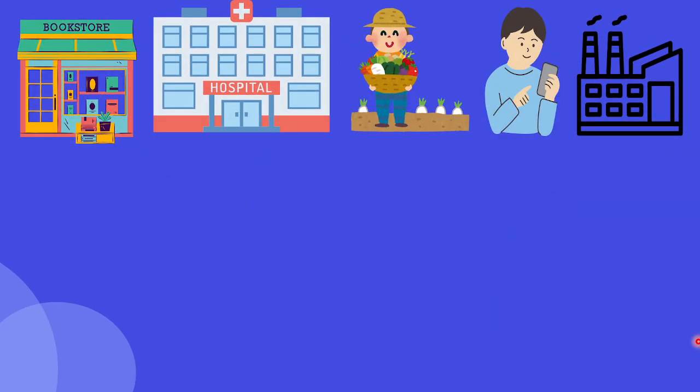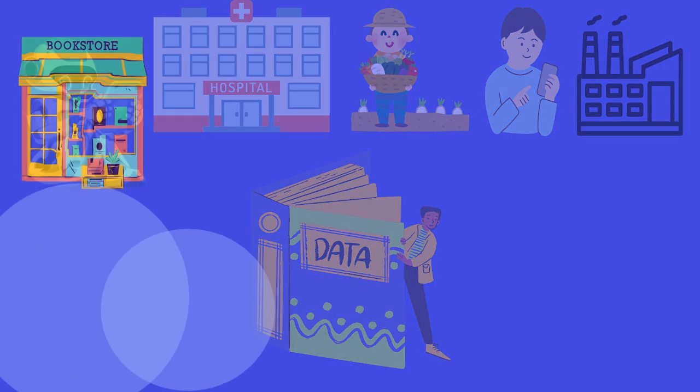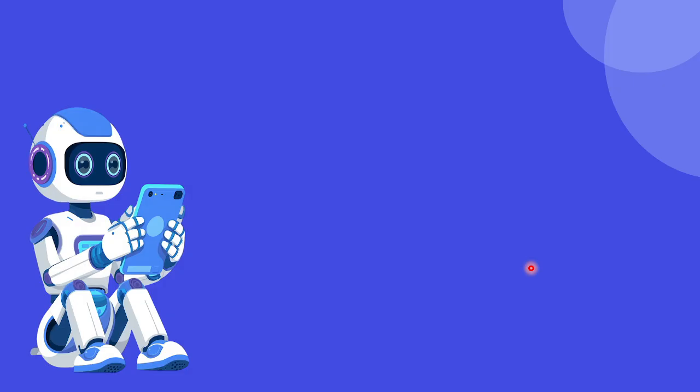Now look at all these examples we discussed. You may think that all the examples are different, but there is one common thing in all of them, and that is data. First we had book data, then hospital data, then agriculture data, then typing data, and factory data. So machine learning is actually a game of data only. Okay, so now we know that machines learn from the data.